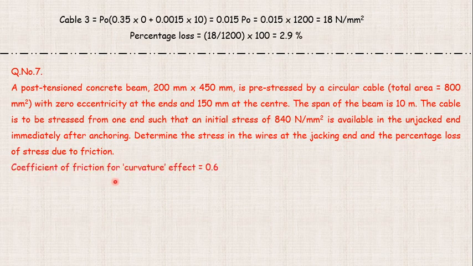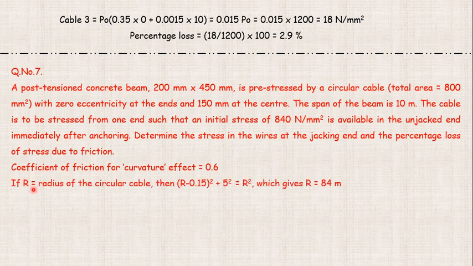So the coefficient of friction of curvature effect is given as 0.6. It is a total phi which they have given already, and if the radius of the circular cable is R, then (R minus 0.15) squared plus phi squared equals R squared, which we are going to consider using the Pythagoras theorem of the circle.